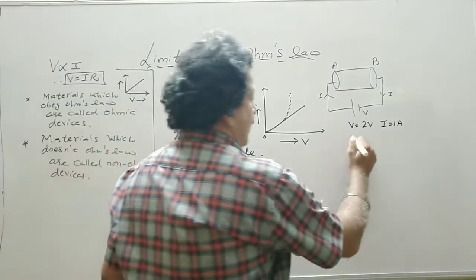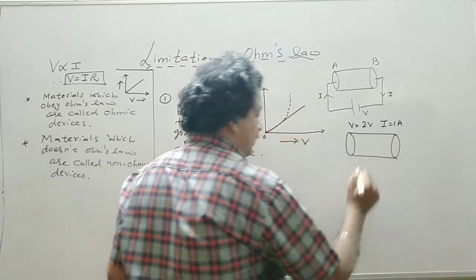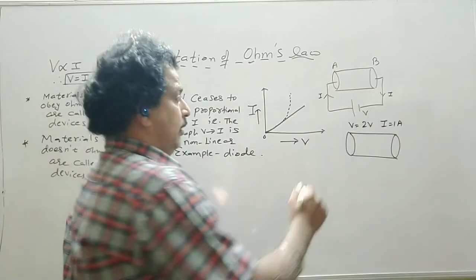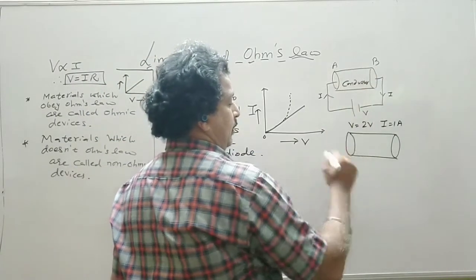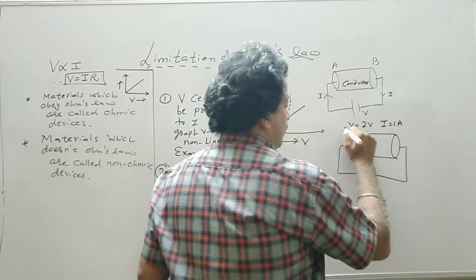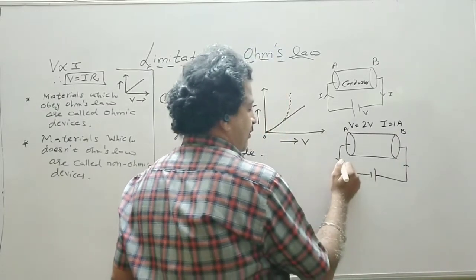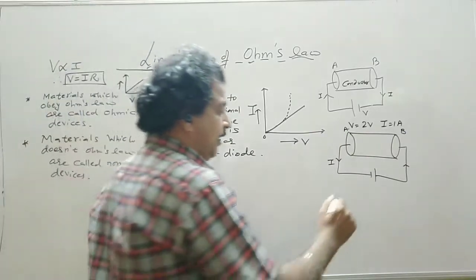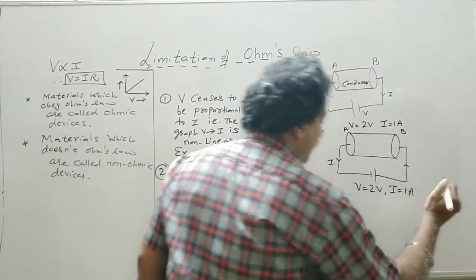Now if the polarity of the cell is changed, that is, if I change the terminals, then the current is flowing from cross section B to cross section A. Again, with a battery of 2 volt, the current obtained is 1 ampere.